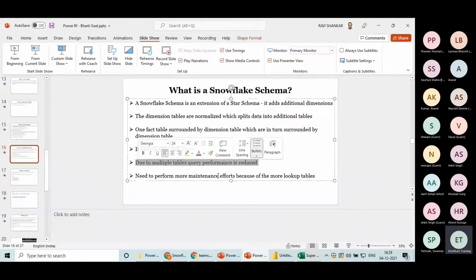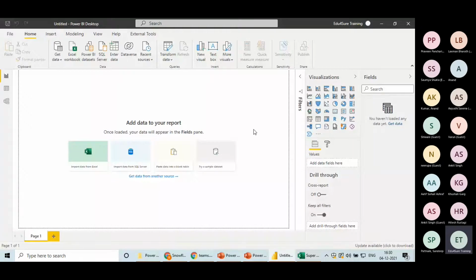Due to the multiple tables, query performance is reduced. So when you are writing formulas in Power BI, it is going to return the result a bit late. Now, guys, I hope you all have Power BI installed. If you do not, after this meeting I will send a link to install it. Once you open Power BI, it is going to look like this.